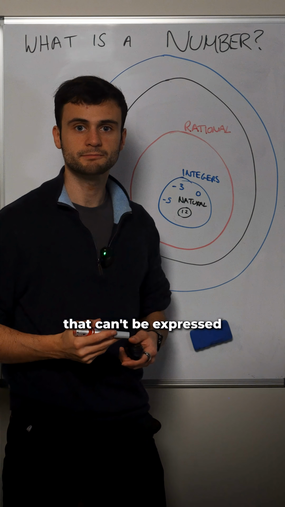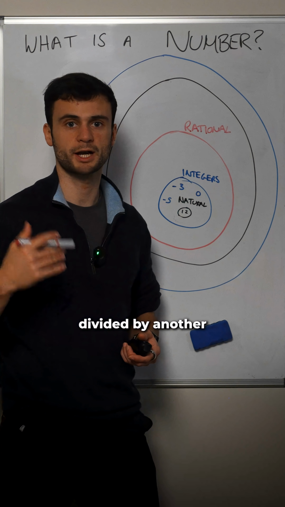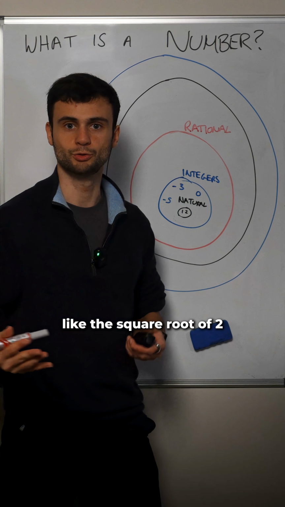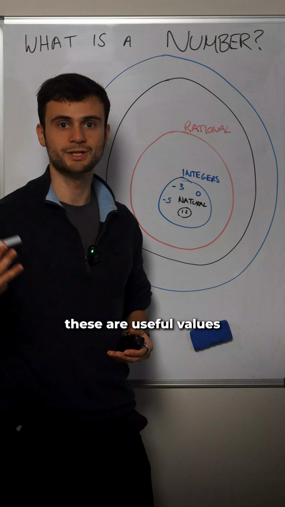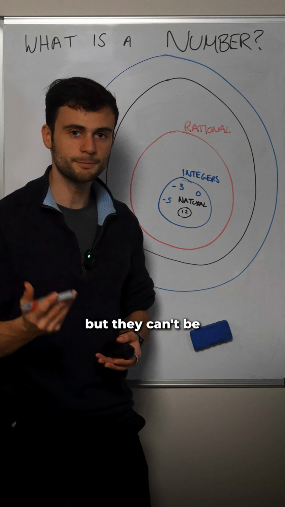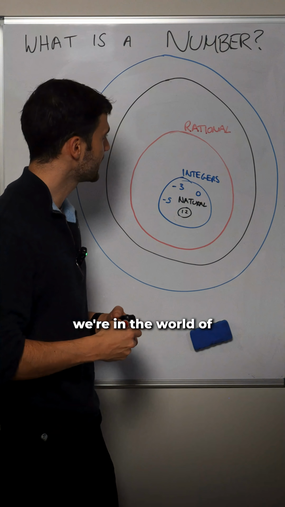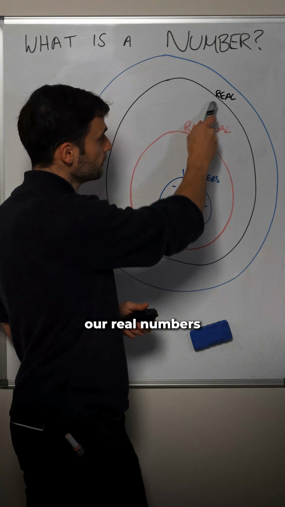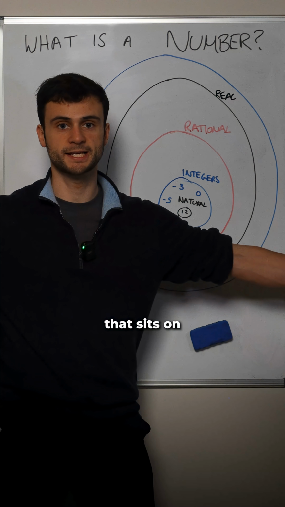But what about numbers that can't be expressed as one number divided by another, like the square root of 2 or pi? These are useful values that exist and they're the answer to common geometric questions, but they can't be expressed as fractions. So now we're in the world of our real numbers. So this is everything that sits on the number line.